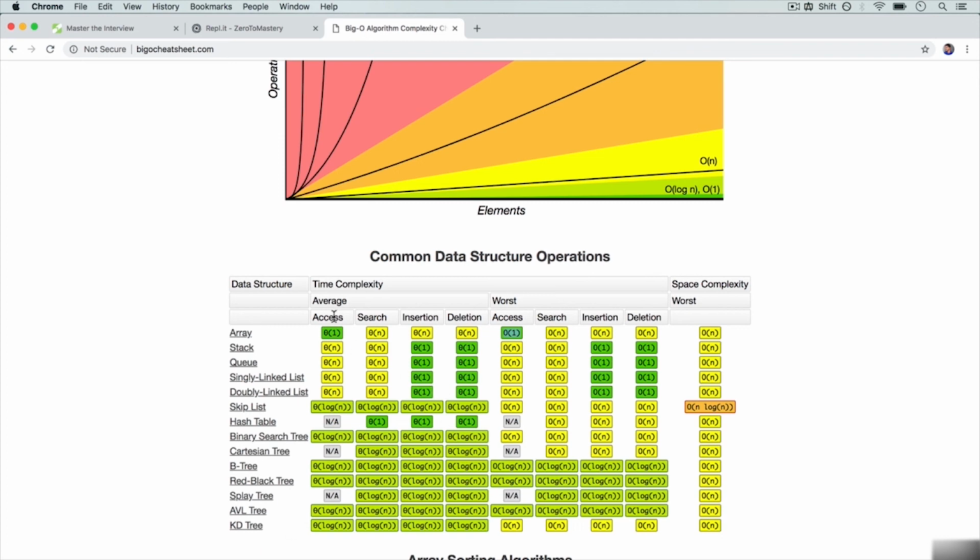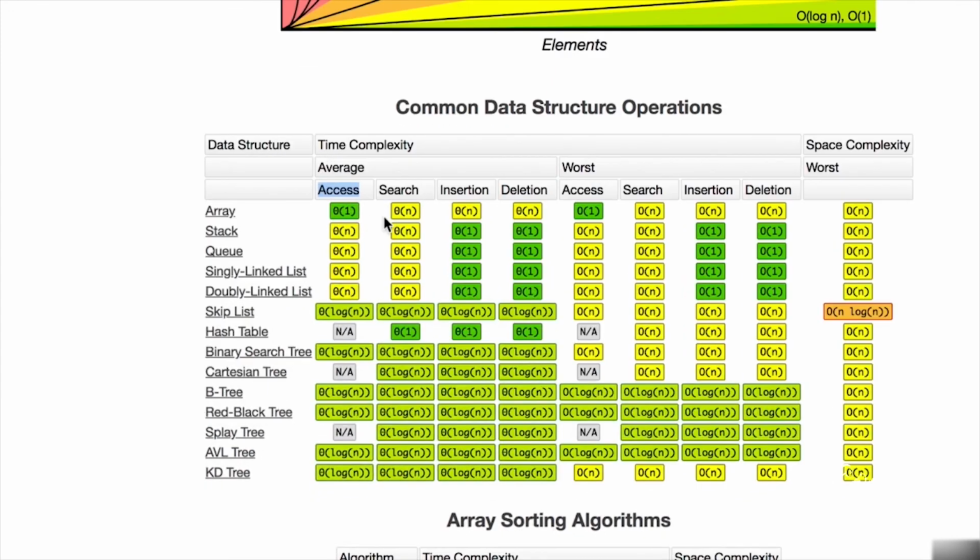And within here, we see that each one of them has access, search, insertion, deletion, average, and worst case. And because we understand Big O, we can see which one's good for what and what is bad for what. And as we go through our data structures, we're going to go over these pros and cons so that you build the foundation to be able to decide which data structure you should use on your next problem.